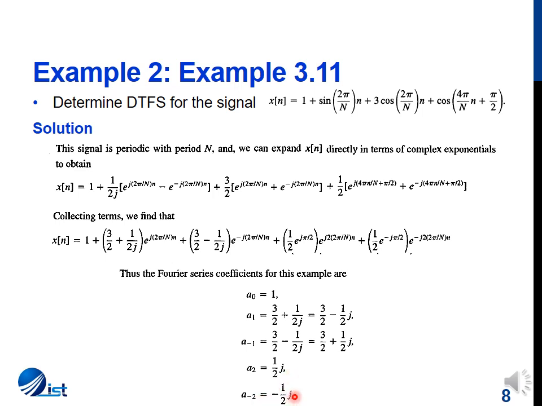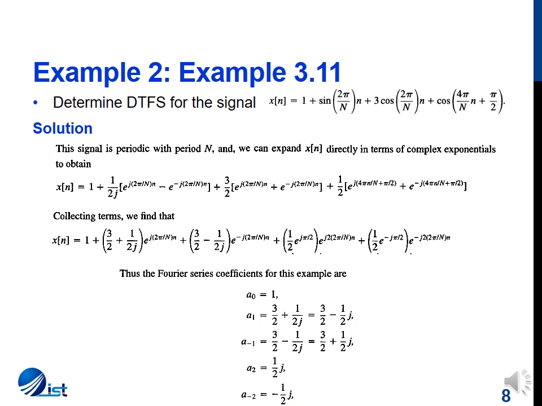Each of these frequency components represents a magnitude and phase. For example, for the A2 component, the magnitude is 1 by 2 and the phase is pi by 2. For this component, the phase is minus pi by 2.